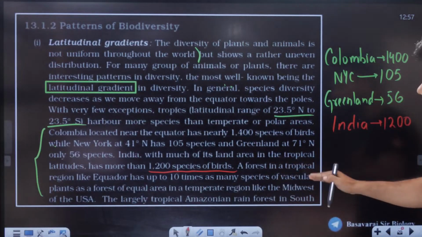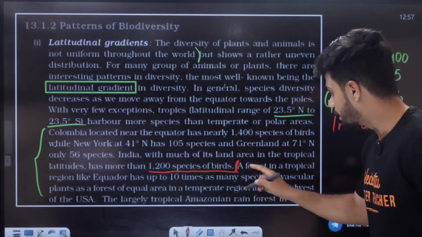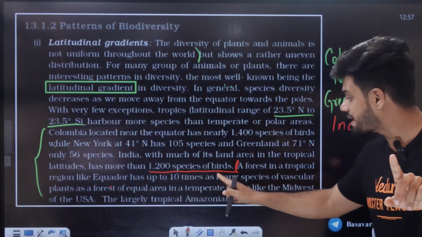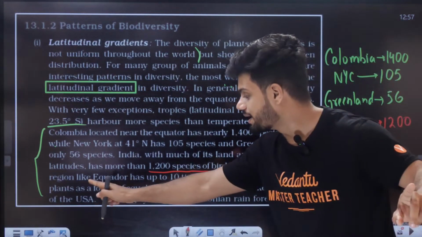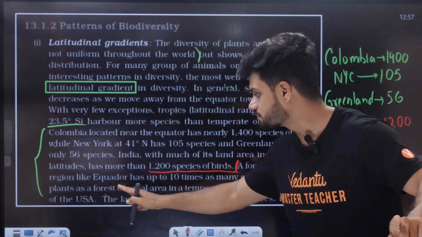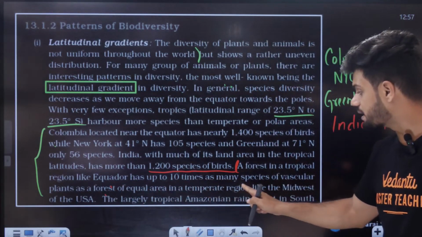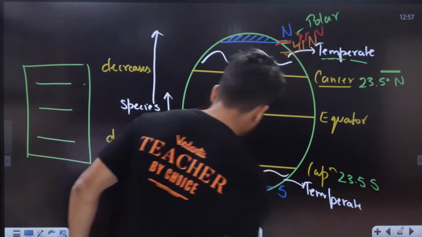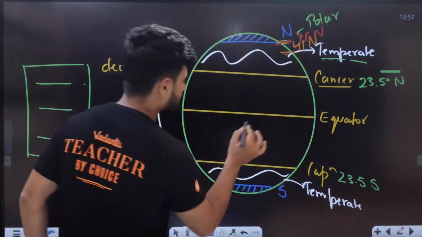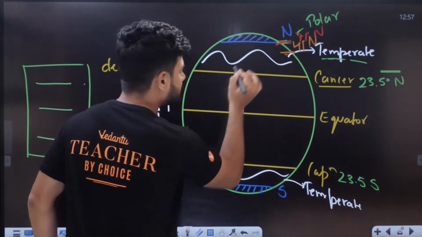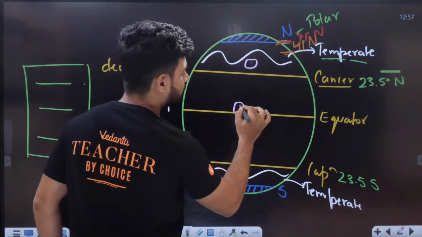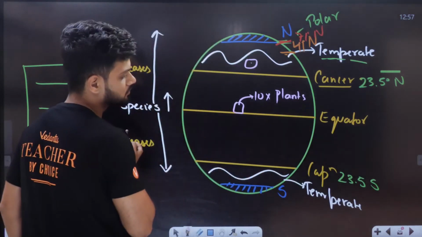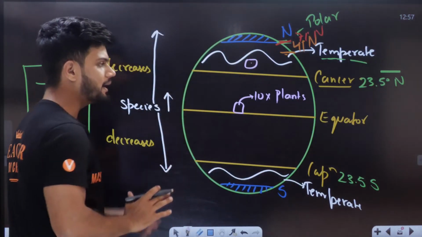A forest in a tropical region, very important line, students. A forest in tropical regions like Ecuador has up to 10 times as many species of vascular plants as a forest of equal area in a temperate region like the Midwest of USA. For example, in this graph, let's take Ecuador, say this much area. In the same area in the USA, the area is the same, but here we will have 10 times more plants. Same land, more plants here.